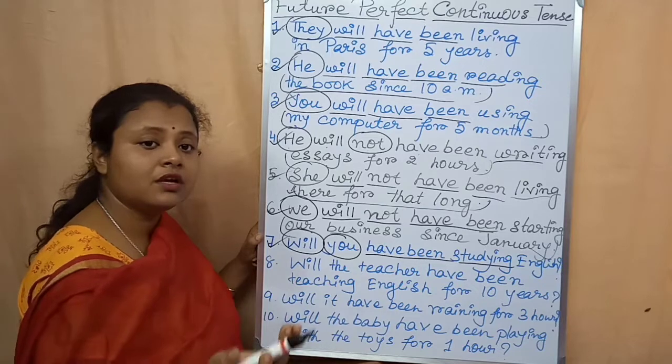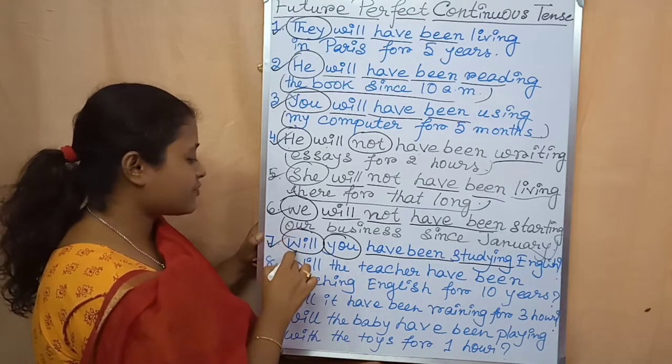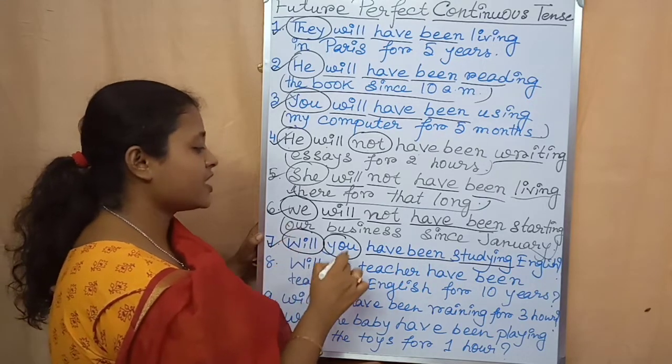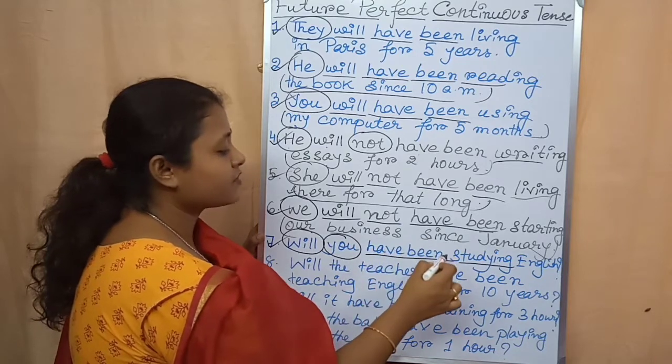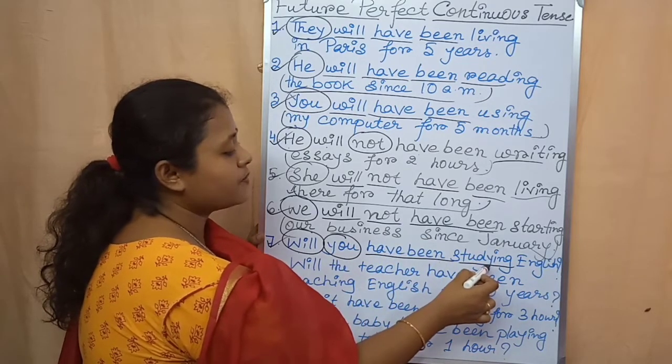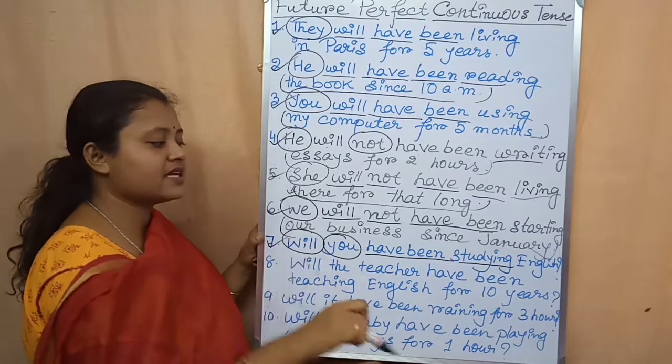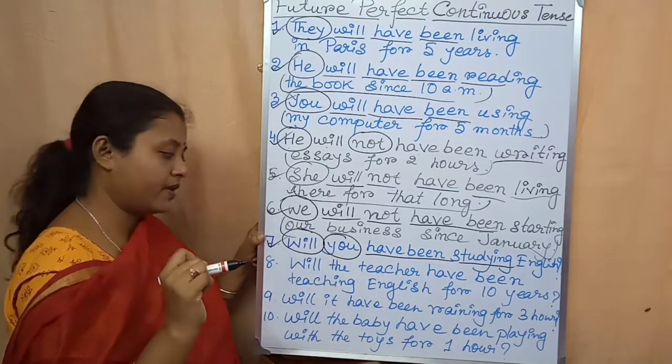Then what is the rule of interrogative sentence? First you have to write will, then subject, after that have, after that been, then the verb plus ing, then the rest of the sentence, and at the end the question mark will be there.